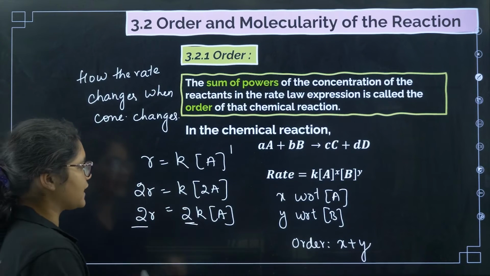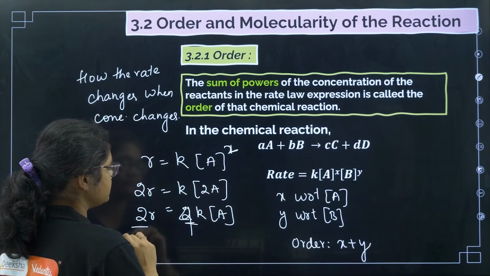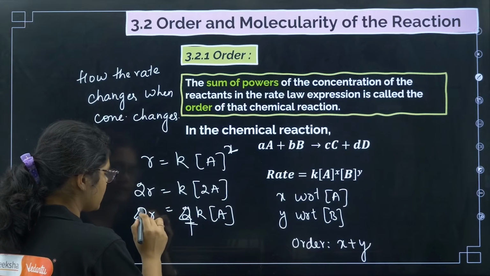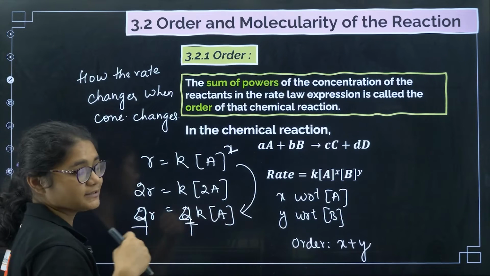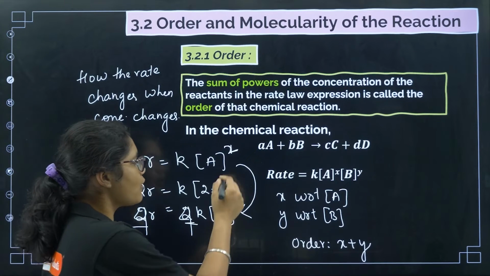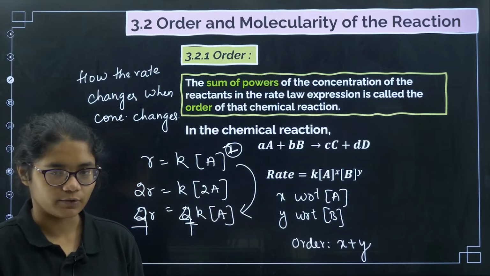If it is a second order reaction, for example, if you are doubling the concentration, it will become 4 times, right? So when I am doubling the concentration and the rate becomes 4 times, then it is a second order reaction. So like this, order will tell us how the rate will change if you change the concentration.